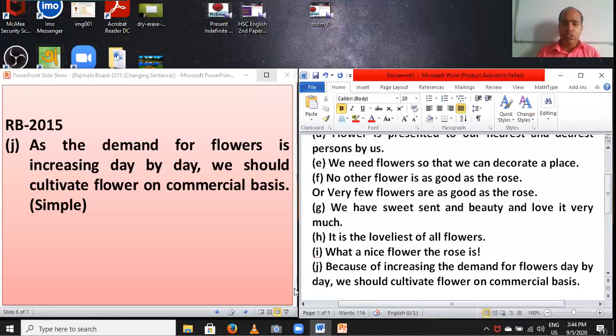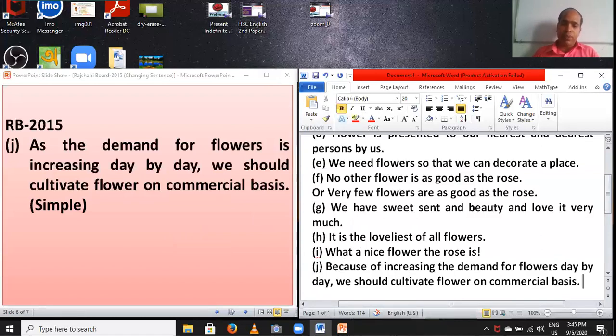Dear students, notice, because of increasing the demand for flowers day by day, we should cultivate flowers on commercial basis. This sentence has been changed to simple. You can change complex into simple by using this formula, using the rules of simple from complex. The students, question A, carefully notice again.